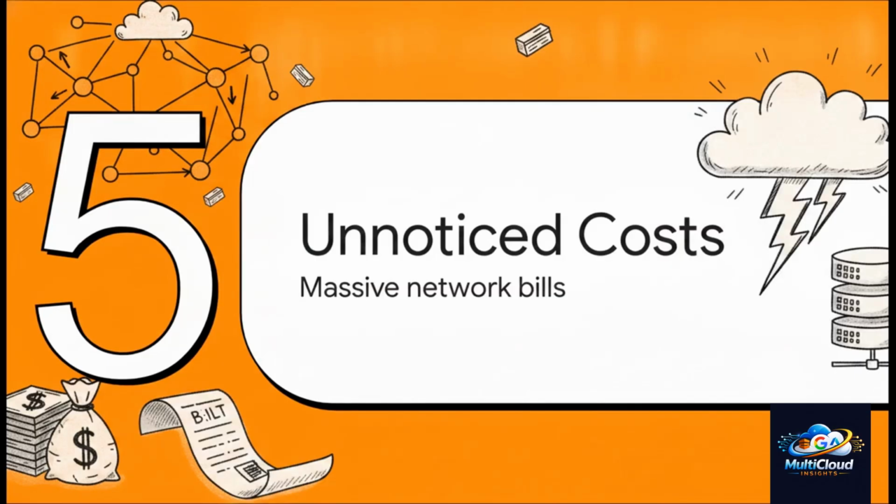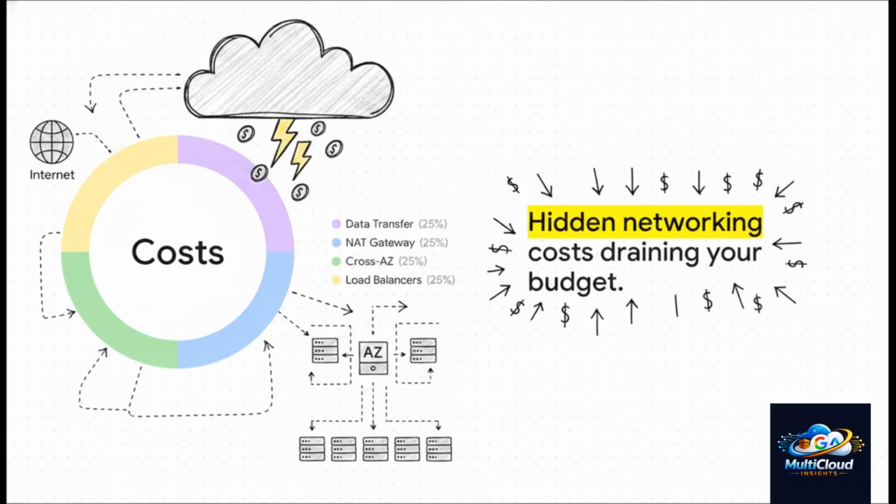Section 5. The cost nobody notices. The massive network bill that hits right after compute. Networking frequently becomes the absolute largest cloud expense directly following your server instances. There is this hidden matrix of costs, silently draining IT budgets month after month, often completely shocking leadership when the invoice arrives. You've got standard data transfer out to the internet, which is heavily metered.